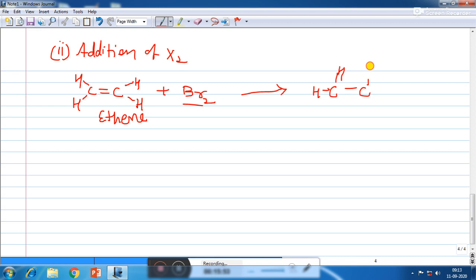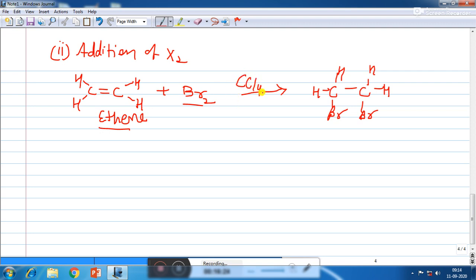So wherever a double bond is there, on either side of the double bond, the two bromine atoms will get attached. So the double bond will become a single bond. So here we will see that as the reddish brown color of bromine decolorizes, that indicates that the given compound is either an alkene or alkyne. Okay, that means it is a test for unsaturation.